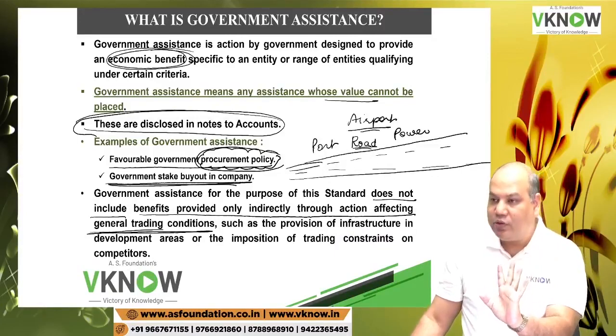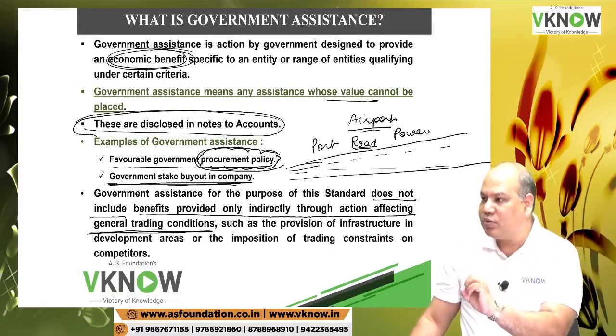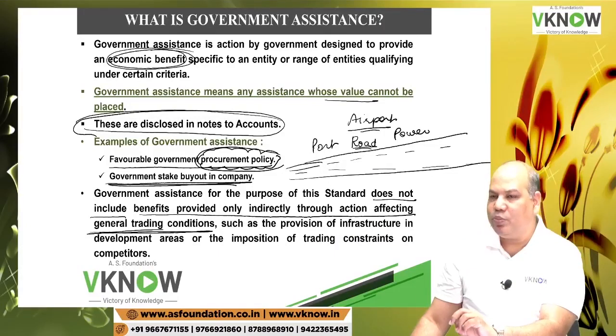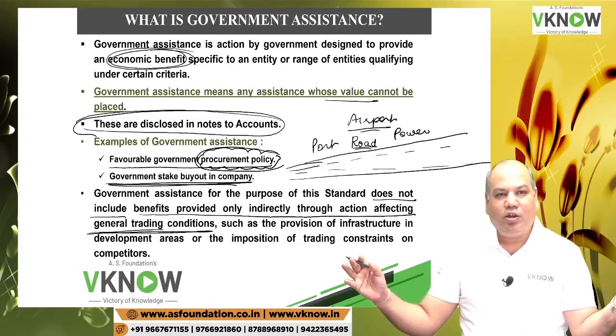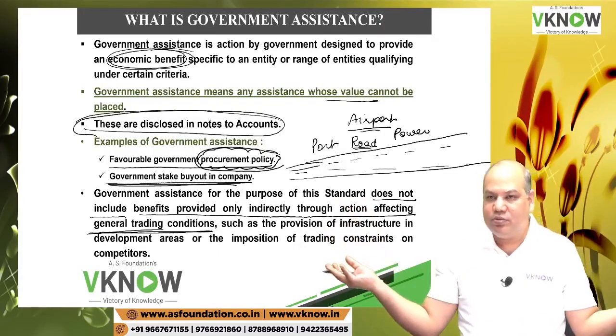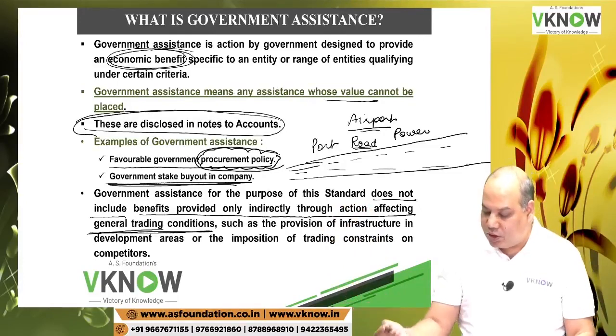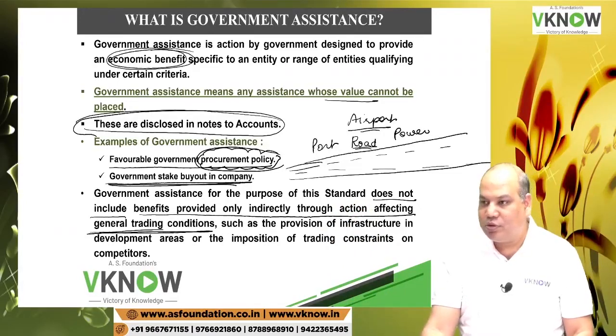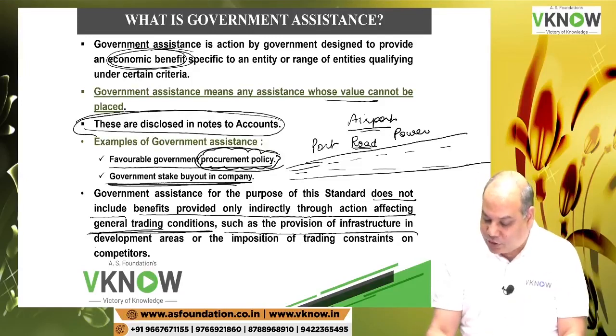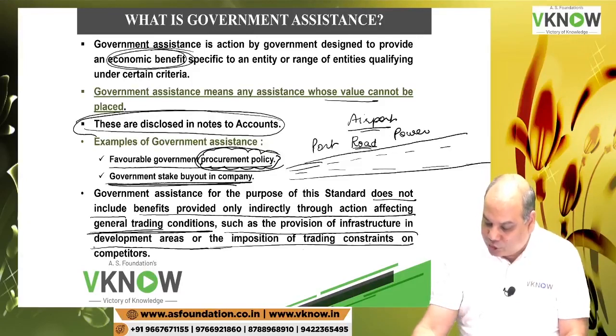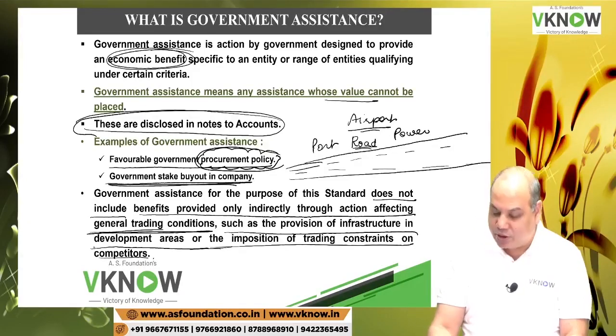So in that case, no need to give disclosure. You don't have to write in your annual report, government has constructed airport in our city. Okay, that is too much. Unnecessary extra information also does not help the users, such as provision of infrastructure in development areas or the imposition of trading restriction on the competitors.